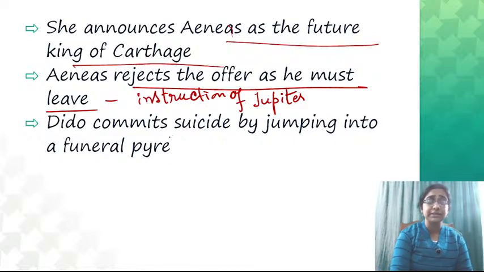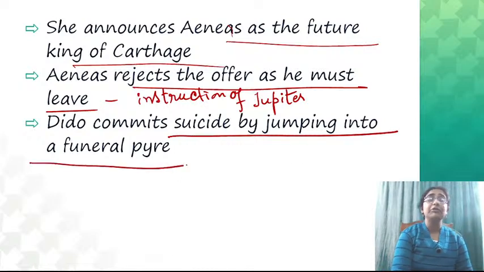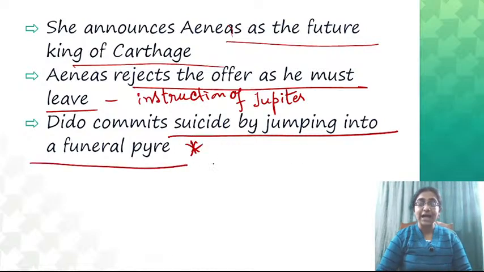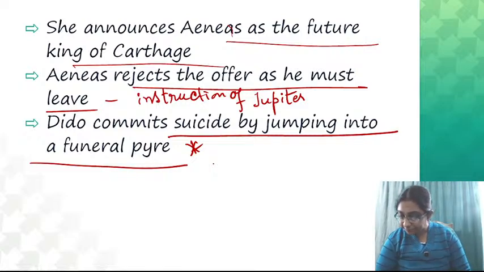So, Dido commits suicide by jumping into a funeral pyre. That is the sad ending of the life of Dido, just for her love of Aeneas. So, this is the summary of the tragedy of Dido, Queen of Carthage.